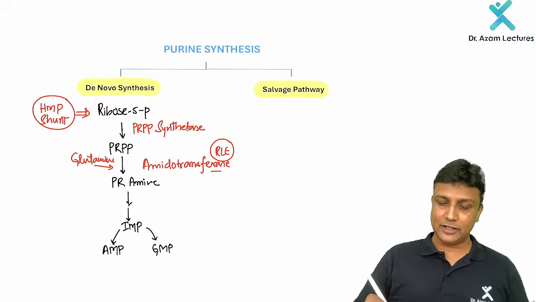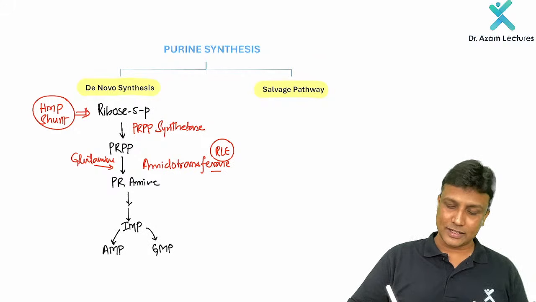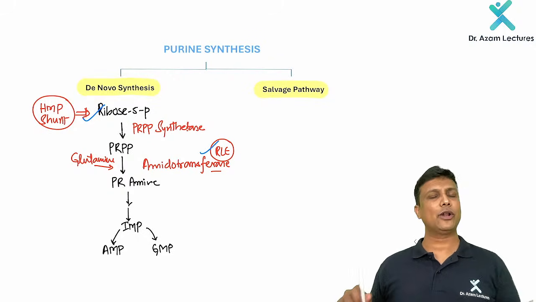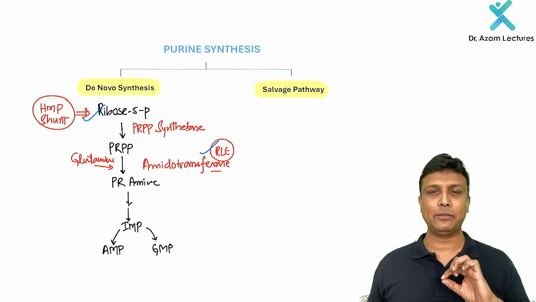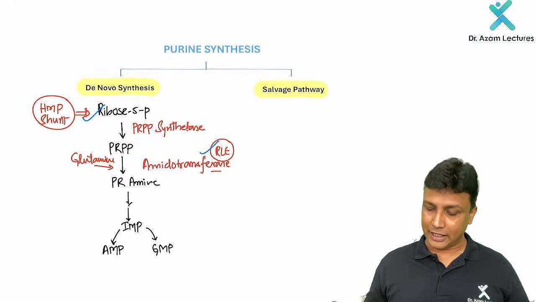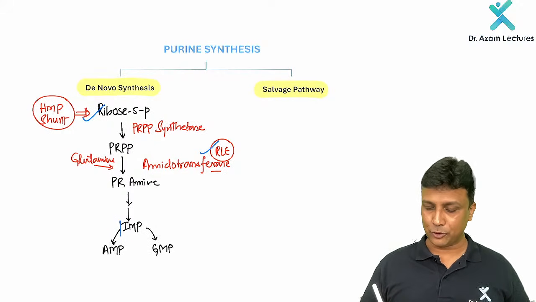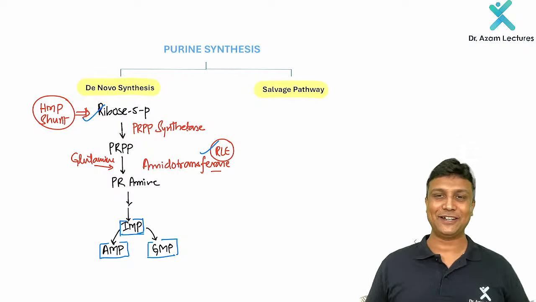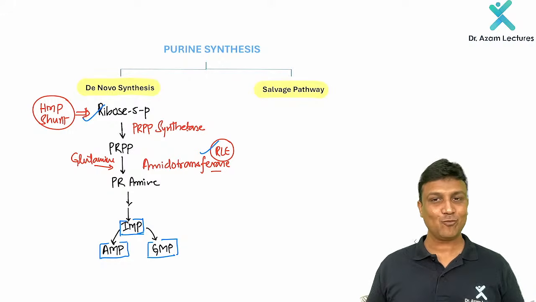Done. So in this manner, you are able to recall de novo synthesis. What is the starting substance? Ribose 5-phosphate. What is the rate limiting enzyme? Amidotransferase. Just these two reactions you have to remember here. After that, it will undergo many reactions to form your IMP, inosine monophosphate, and that itself is going to form your AMP, adenosine monophosphate, as well as the guanosine monophosphate, GMP. Perfectly done here, sir. Is it okay?